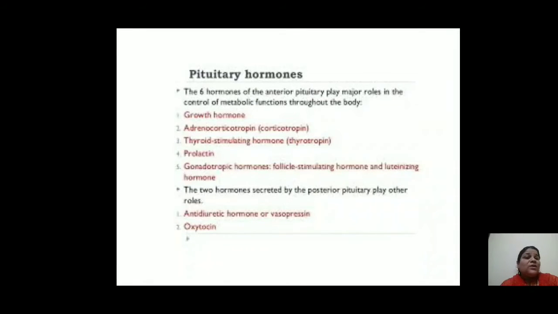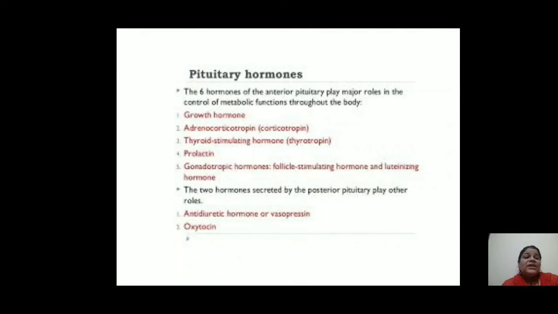First is growth hormone, second is adrenocorticotropic hormone, also known as corticotropin, third is thyroid stimulating hormone, also known as thyrotropin, fourth is prolactin, fifth is the gonadotropic hormone, follicle stimulating hormone, and the last is luteinizing hormone.